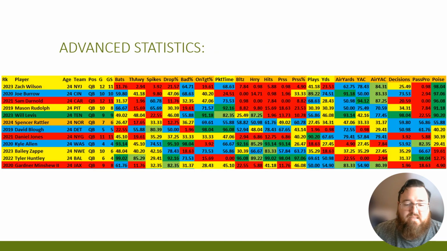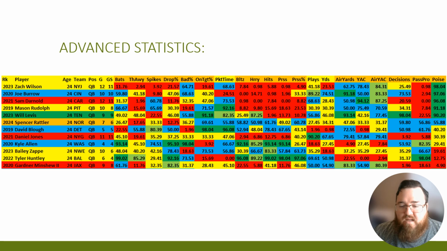Now, based on advanced statistics, because he did play a little bit more than Michael Penix Jr., based on this data here, he did okay. His on-target percentage was better. His poise was a little bit better, but he wasn't quite with guys like Will Levis, Mason Rudolph, Sam Darnold, Joe Burrow, or Zach Wilson in terms of being 24-year-olds at the position. He more so was in with David Blough in terms of his ability there.